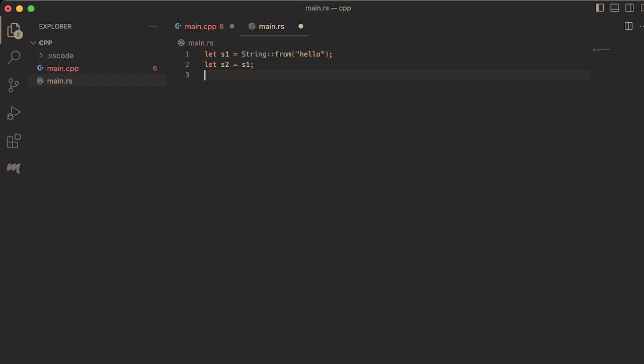The Rust ownership model gives you a nice way to describe to the compiler and to other people what's going on here and who owns which data. With smart pointers, you can model very similar things in C++ as you can with Rust, Box and reference counter, but it's still a little bit more explicit in Rust, and you just have to choose which one you're more comfortable with.